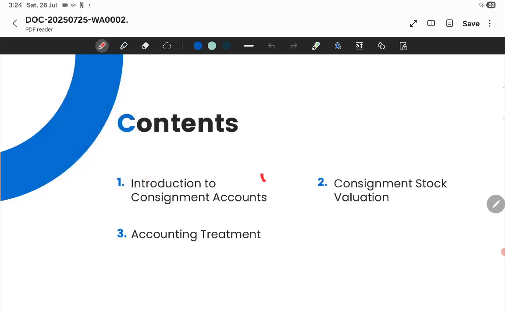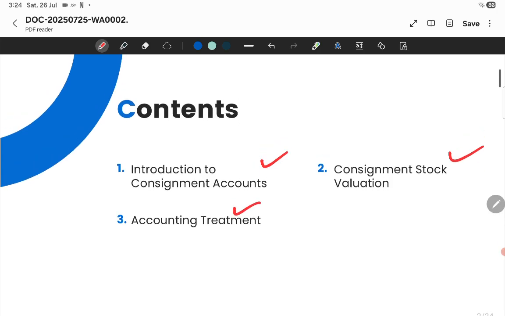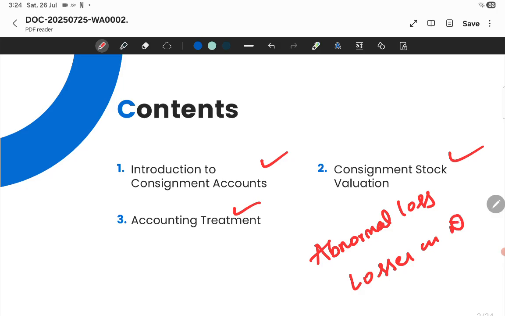Okay, introduction. This all we have already covered. Consignment, stock valuation, and accounting treatment. This will be our main agenda. Even we will be discussing about abnormal loss, or we can say we will be discussing about losses on consignment.